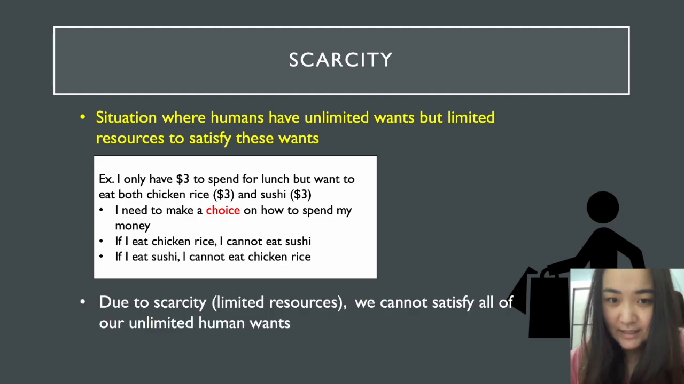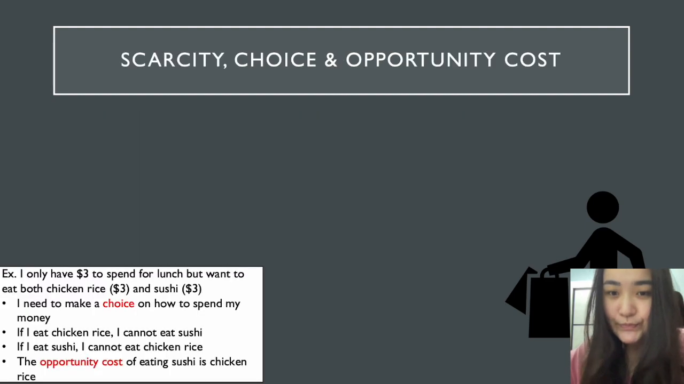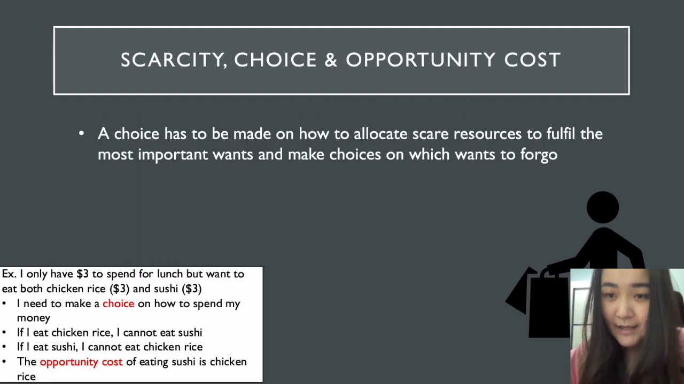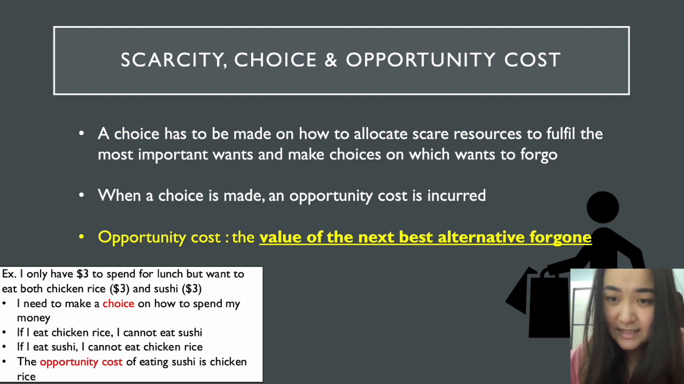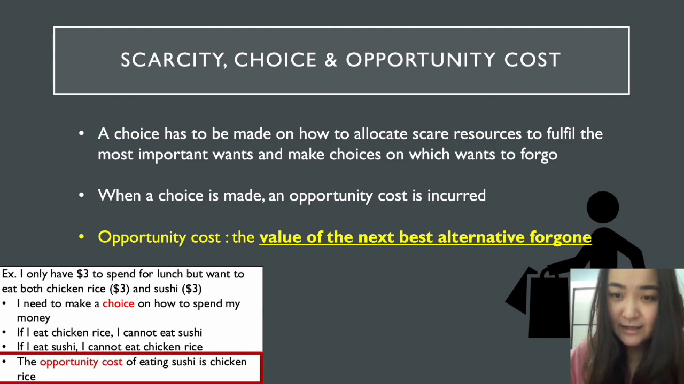Due to limited resources, humans cannot satisfy all of their unlimited wants. A choice has to be made on how to allocate their resources, on which ones they should forgo and which ones to satisfy. And when I make a choice, I incur an opportunity cost. An opportunity cost is the value of the next best alternative forgone. So, the opportunity cost of eating sushi is chicken rice, because that was the next best alternative that was forgone. I will go into deeper detail about choice and opportunity cost later.